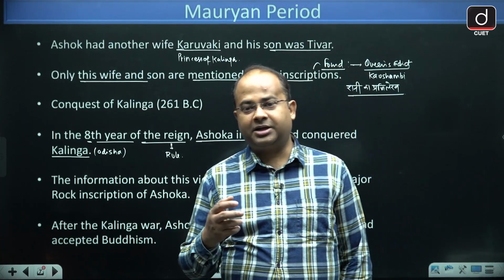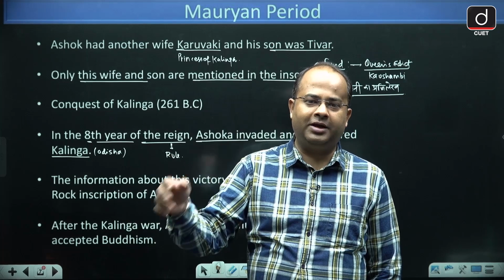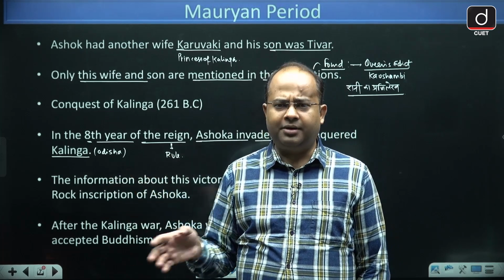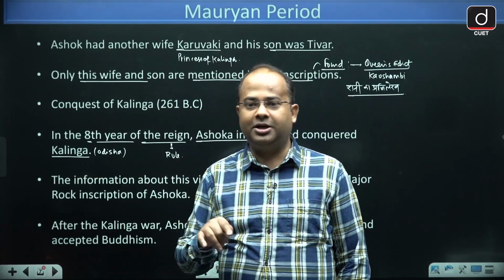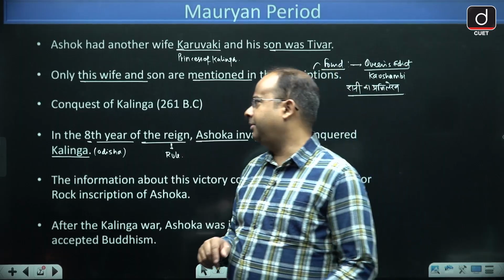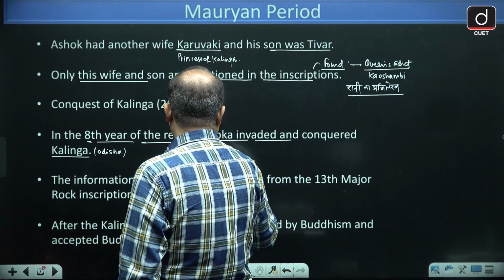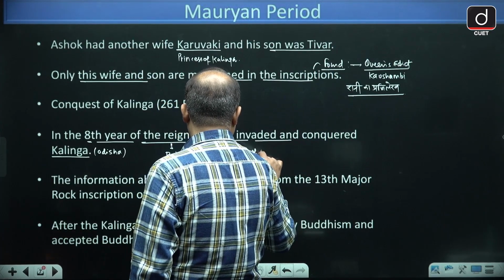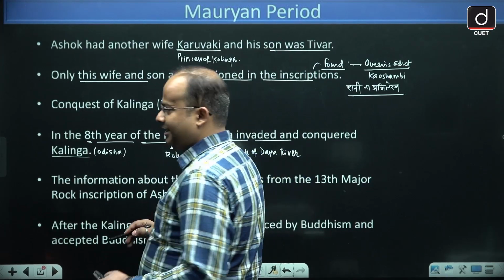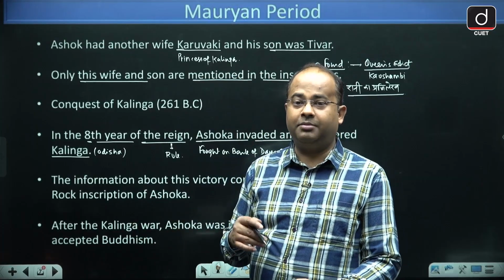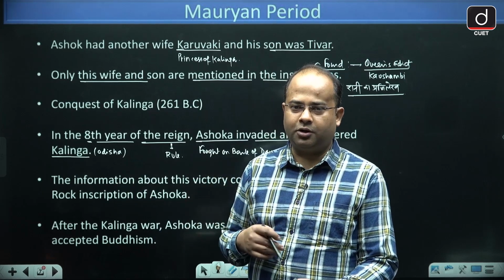It is said that in this particular war Ashoka was personally present. Generally Ashoka did not involve himself in every war; his military commanders used to lead the army. But in this war Ashoka was personally present and he commanded the army, and this war was fought on the bank of the Daya river. It is said that the whole water of the Daya river became red due to the bloodshed of the Mauryan soldiers and the soldiers of Kalinga.